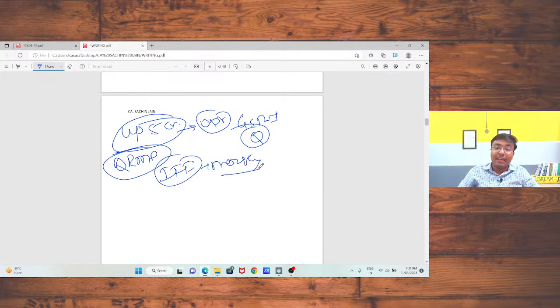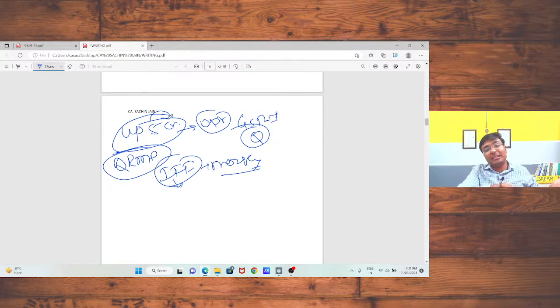That means I need to declare the monthly sales in the invoice furnishing facility. IFF means invoice furnishing facility. I need to declare the supply through that facility on the GSTN common portal. If my turnover is above 5 crore, then it is mandatory that I file my GSTR1 on a monthly basis. If my turnover is up to 5 crore, this is optional for me.